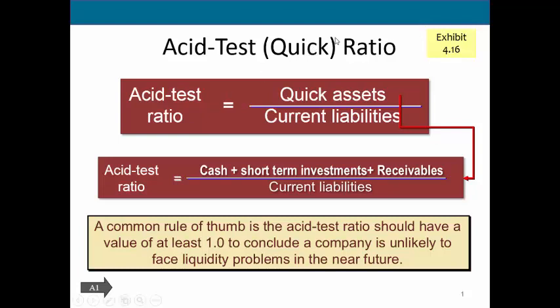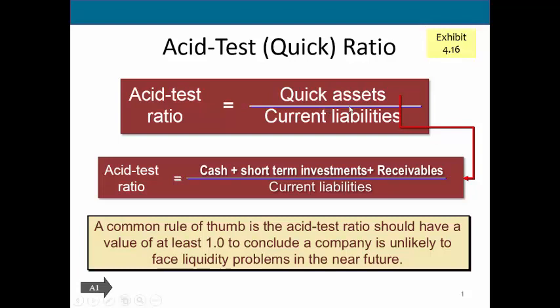You'll see here we also call it the quick ratio, and that's because of the way we calculate our acid test ratio or the quick ratio. It's simply our quick assets divided by our current liabilities. But now we need to define what our quick assets are. If you'll remember, your current ratio is your current assets divided by your current liabilities.